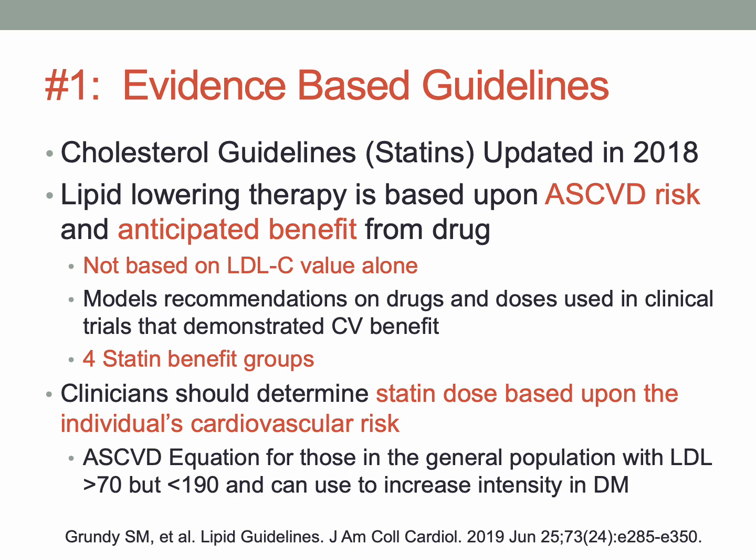So this guideline is going to suggest 4 groups that benefit from statin therapy. And we should determine the statin intensity, or that dose, based upon that individual's underlying cardiovascular risk. And the current guidelines, not the 2018 or 2019 guidelines, they used a pooled cohort equation, but currently in 2024, we're using a PREVENT score, which is a calculation that has slightly been altered from the pooled cohort equations that was published in this updated cholesterol guideline.